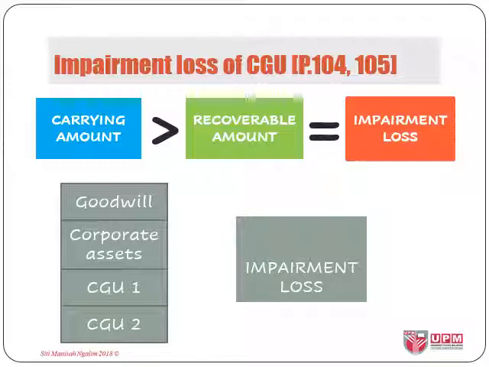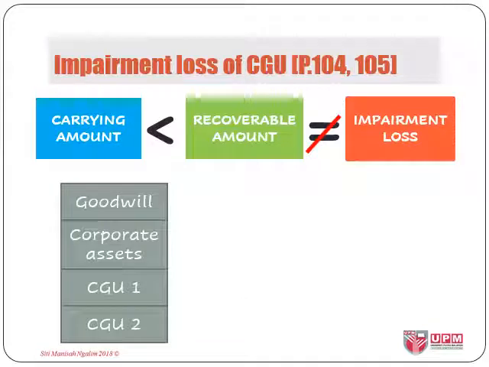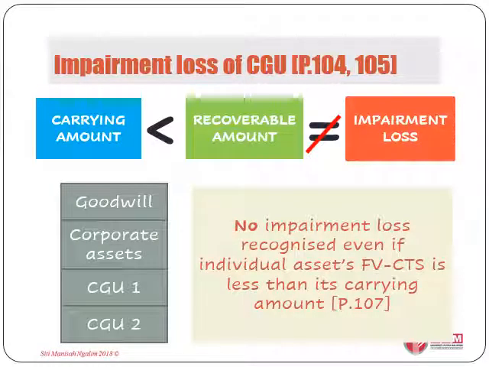Now, if, as a result of the impairment testing, there is no impairment loss for the CGU or group of CGUs, paragraph 107 states that no impairment loss shall be recognized even if the individual asset's fair value minus cost to sell is less than its carrying amount.